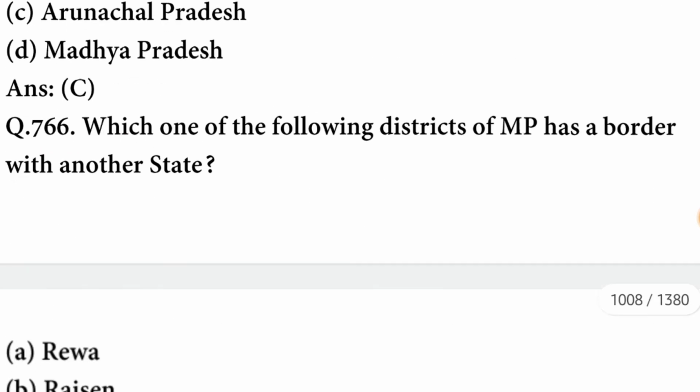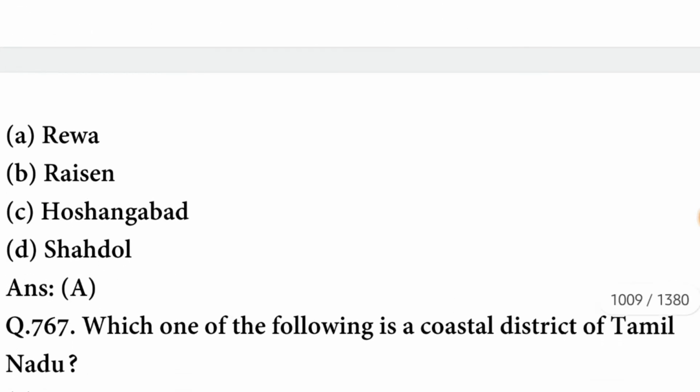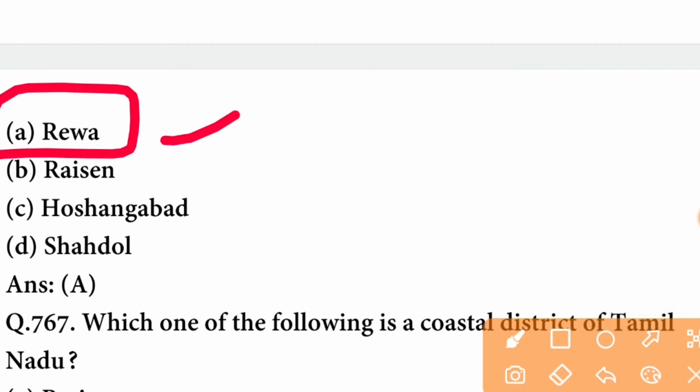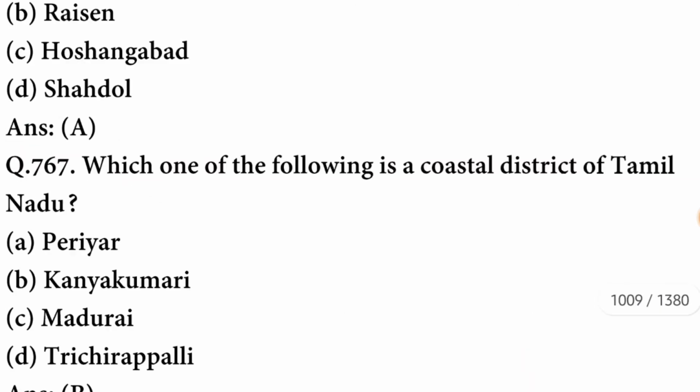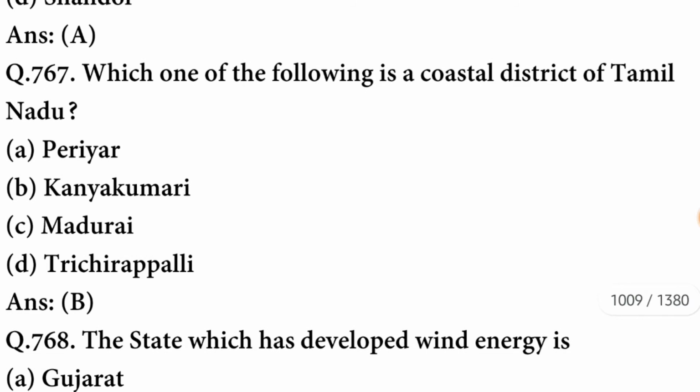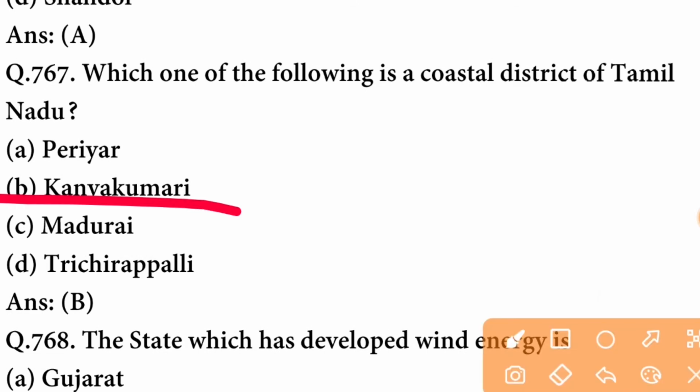Which one of the following is not a desert district of Rajasthan? The district is Kota that is not a desert district of Rajasthan. A option is correct. Which one of the following states does not use thermal electricity? The state is Arunachal Pradesh.